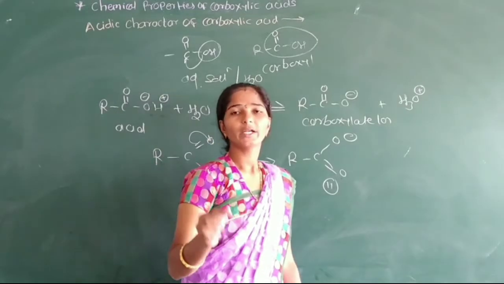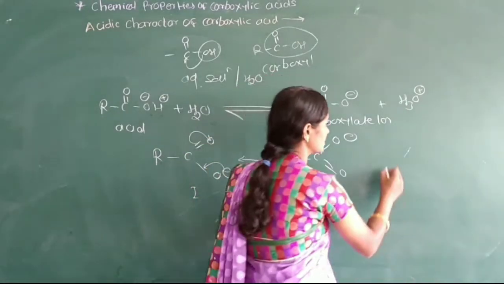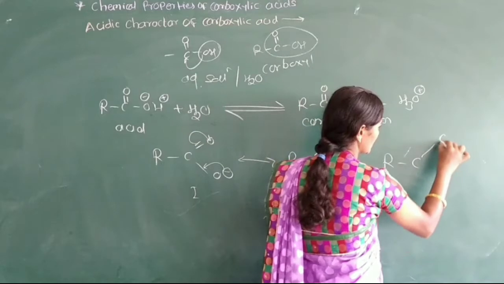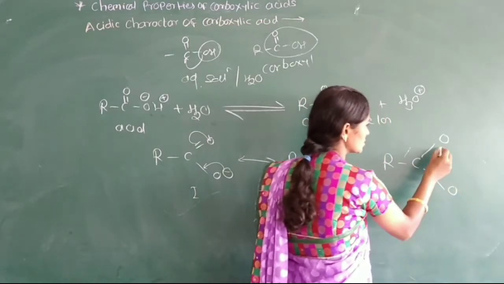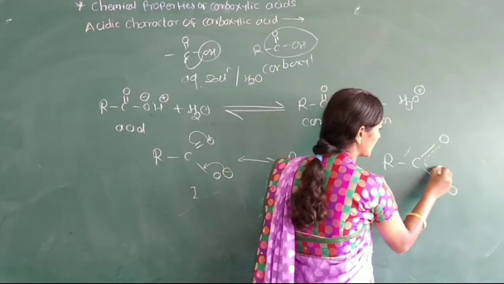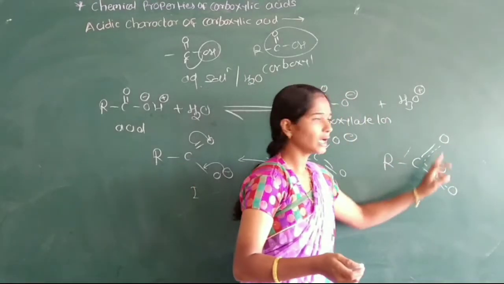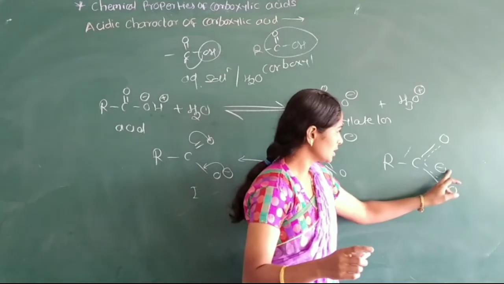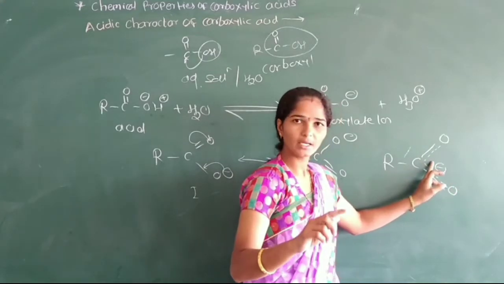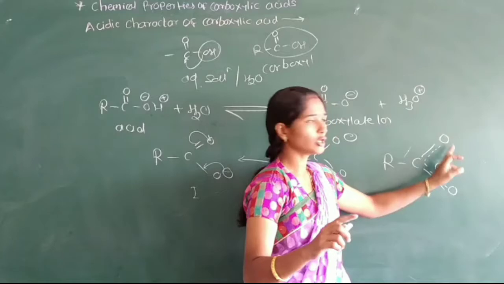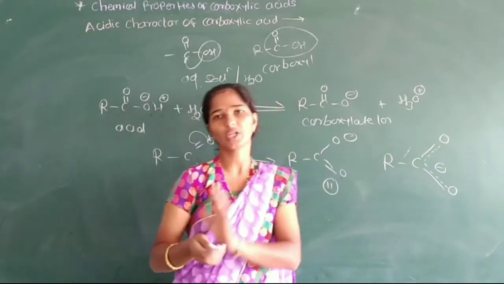We write the resonance hybrid of these resonating structures: RC with the first oxygen and second oxygen, and the dotted line indicates that the double bond is present in both carbon-oxygen bonds, and the negative charge written in the center is present on both oxygen atoms.